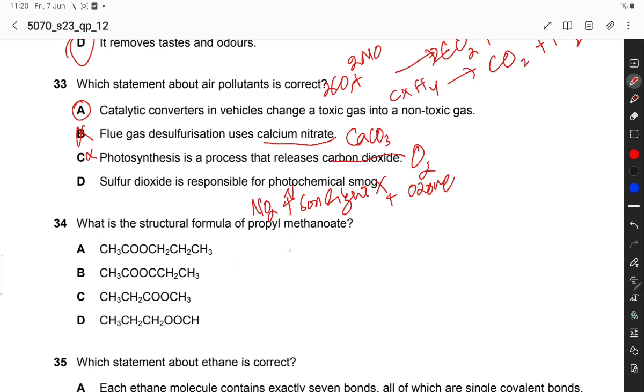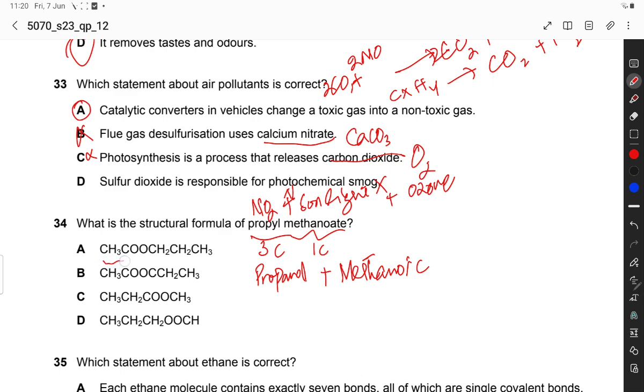What is the structural formula of propyl methanoate? Propyl means 3 carbons, methanoate means 1 carbon. So propanol plus methanoic acid forms propyl methanoate. Let's check.